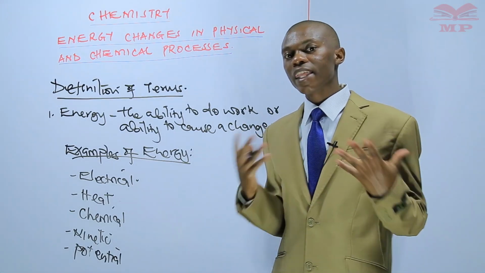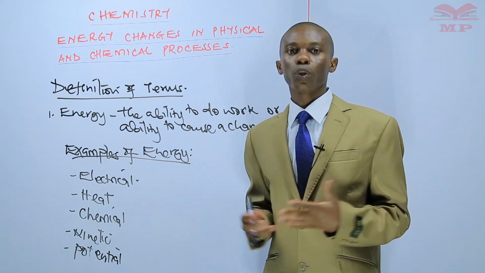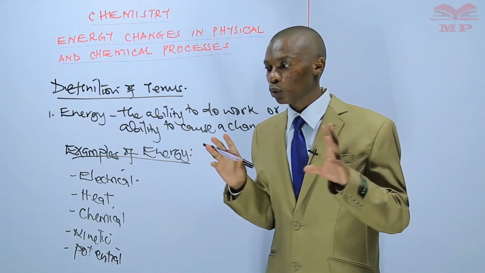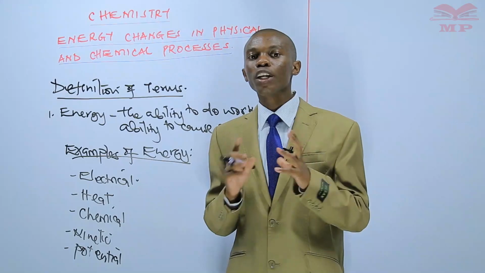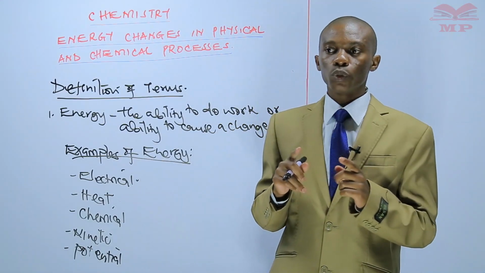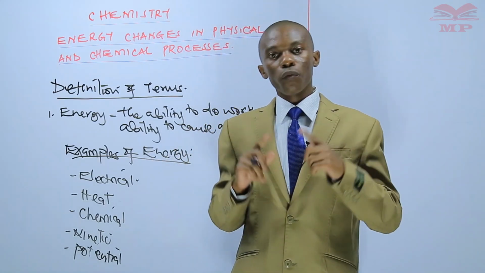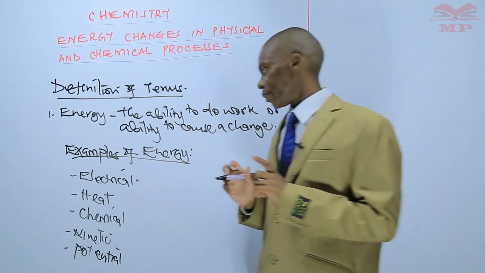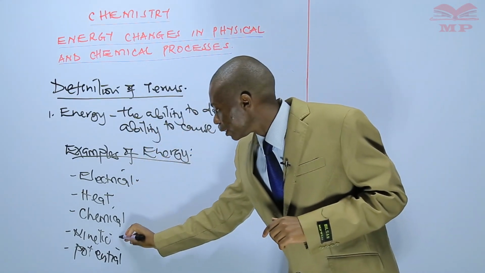Energy can neither be created nor destroyed. So you cannot create energy and you cannot destroy energy. You can only convert this energy from one form to another. For example, you can convert heat energy to kinetic energy.